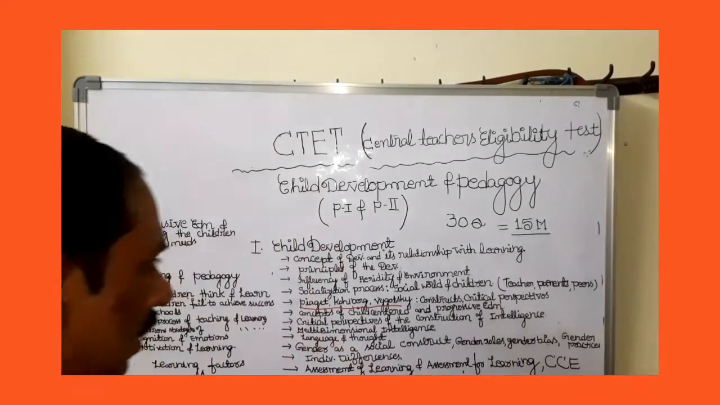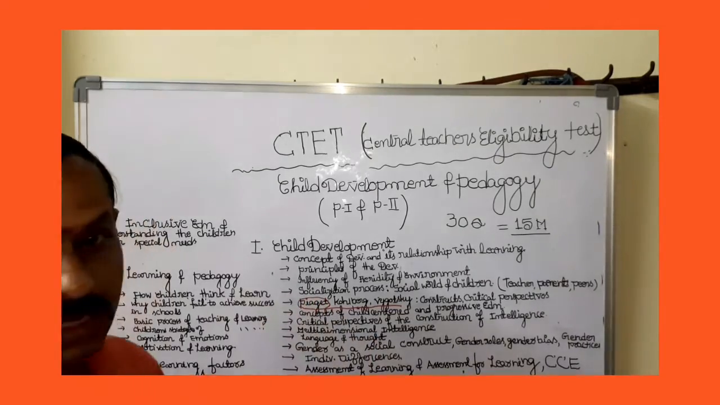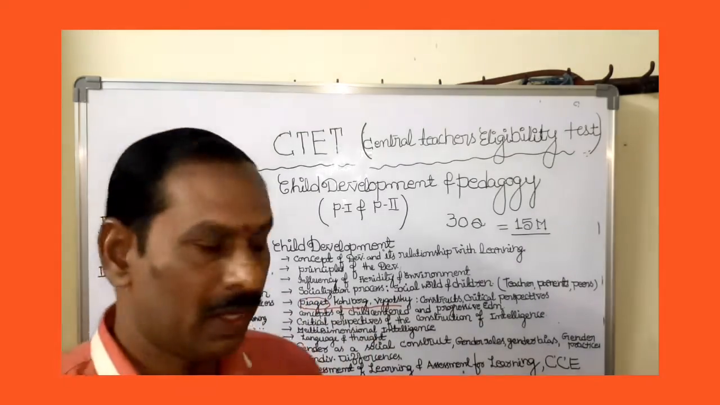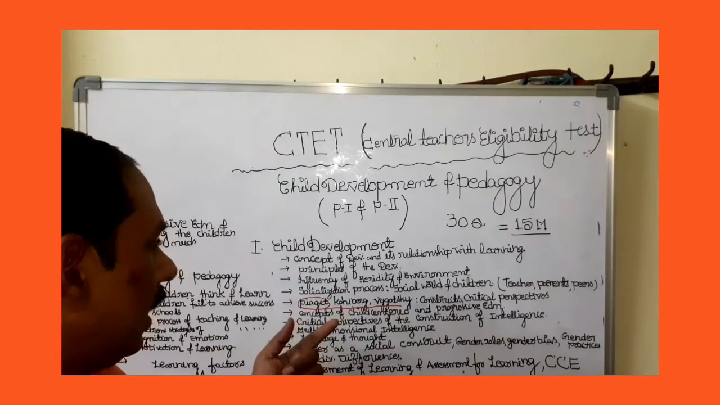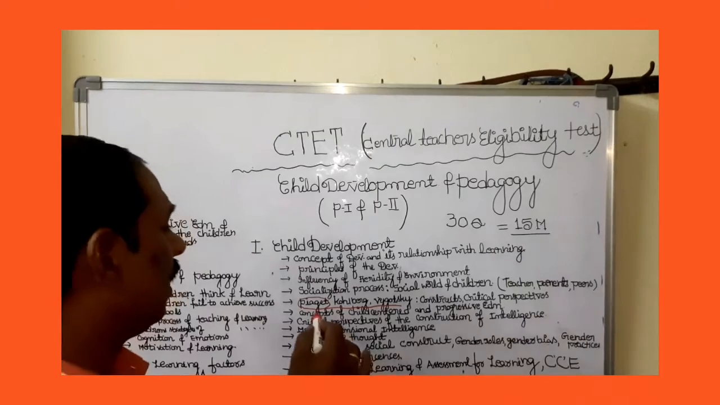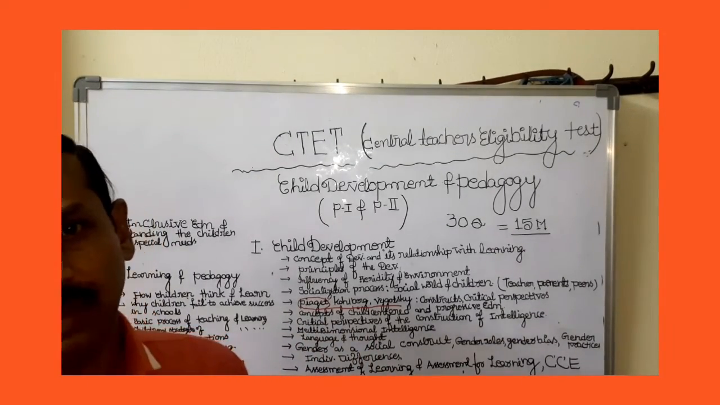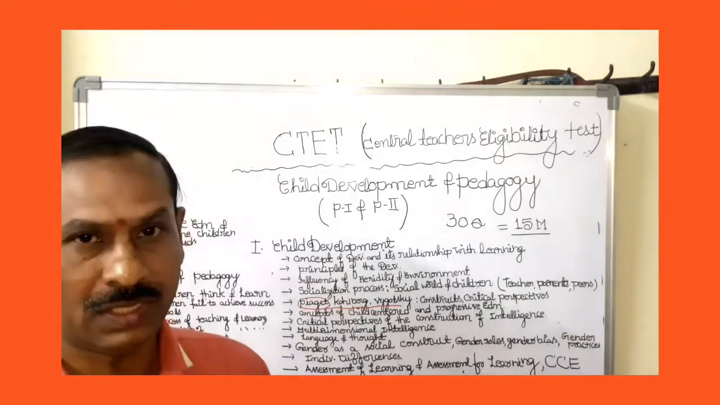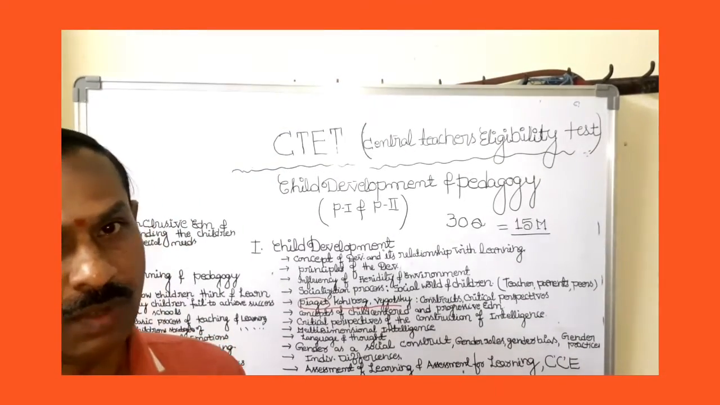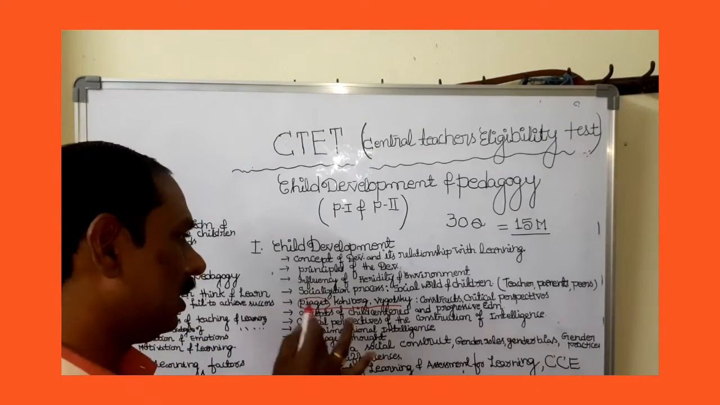In those particular areas, Piaget, one of the Swiss psychologists, explained the theory of cognitive development. So what his cognitive development theory is will be discussed, like Piaget's theory: sensory motor stage, pre-operational stage, concrete operational stage, and formal operational stage. Those stages will be discussed in this particular Piaget theory of